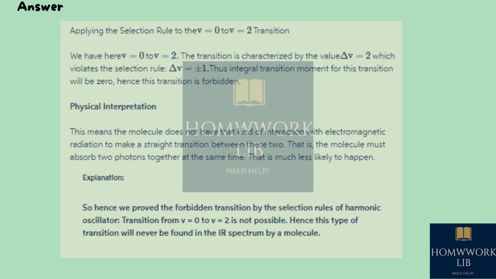Applying the selection rule to the v equals 0 to v equals 2 transition, we have here v equals 0 to v equals 2. The transition is characterized by the value delta v equals 2, which violates the selection rule delta v equals plus or minus 1. Thus the transition moment integral for this transition will be 0, hence this transition is forbidden.